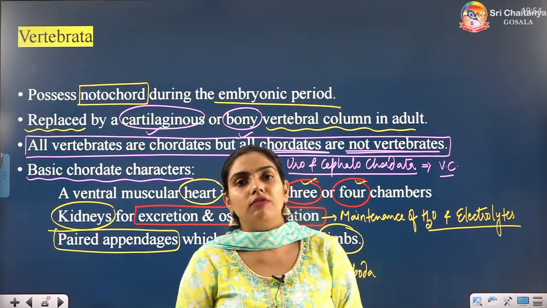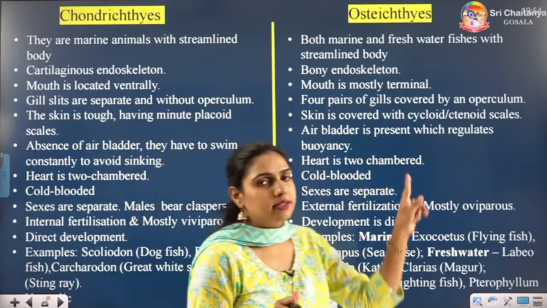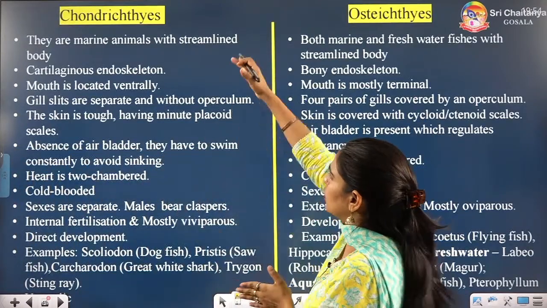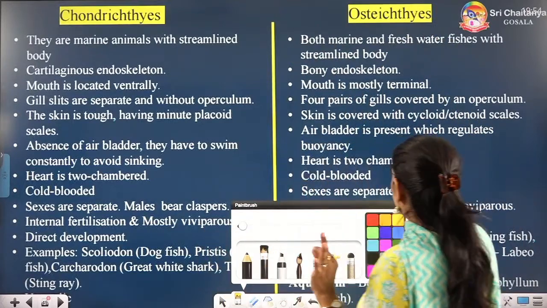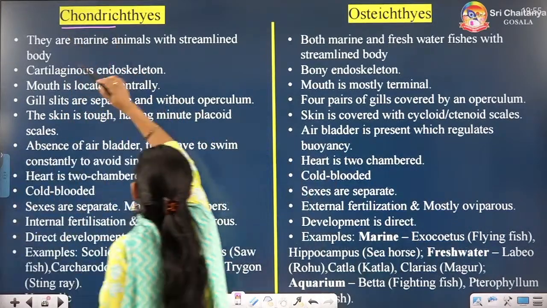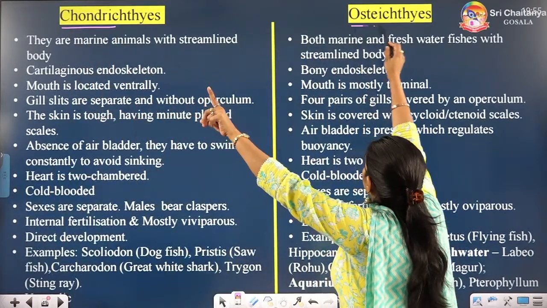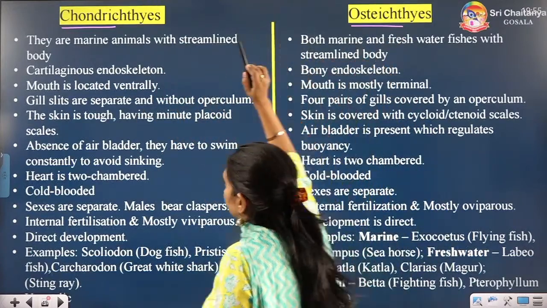First we will talk about Pisces, and in Pisces I have told you two classes, Chondrichthyes and Osteichthyes. The very first feature is cartilaginous and bony fishes. Chondrichthyes are cartilaginous fishes, Osteichthyes are bony fishes, beta.